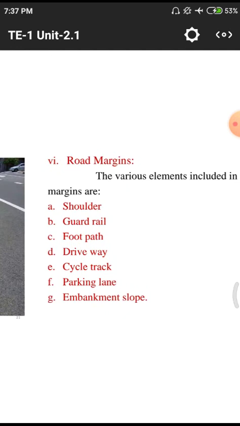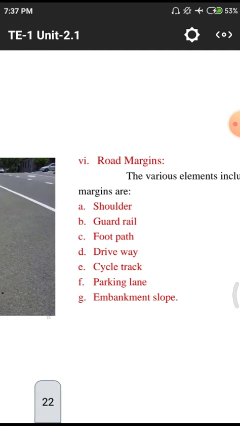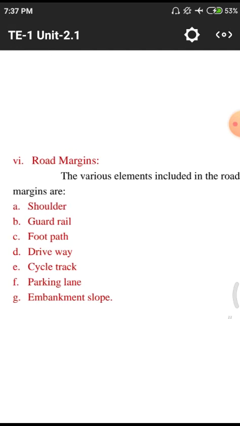Normally in our body we have shoulders. Above the shoulder we have the head, below the shoulder we have the waist and others. Like that, for a road also, what is the shoulder? That means the shoulder is the ending part of that particular road.